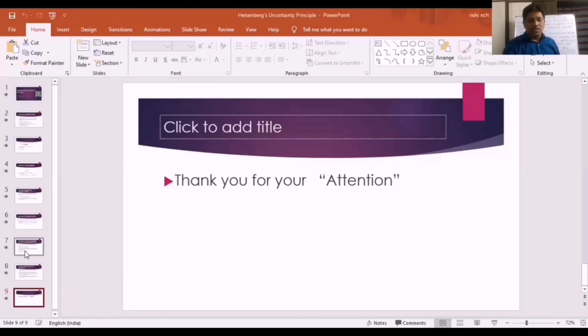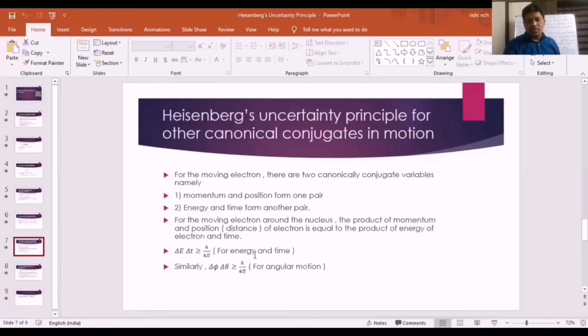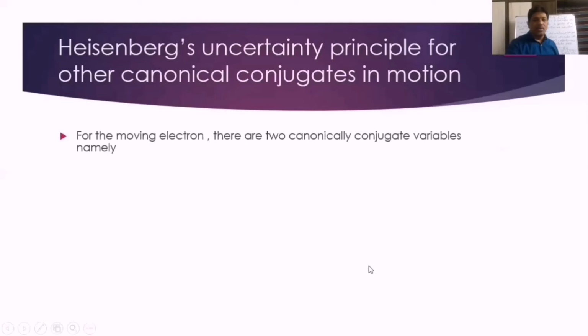What we have to understand is that canonically conjugate pairs indicate a pair of properties which are interdependent, they depend on each other. For the moving electron, how many conjugate variables will be there? There will be two types of pairs of canonically conjugate variables for the moving electron, namely momentum and position. They form one type of canonically conjugate pair. If momentum is exactly calculated, the position becomes infinite and vice versa.